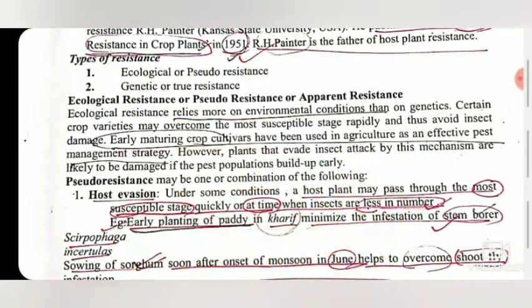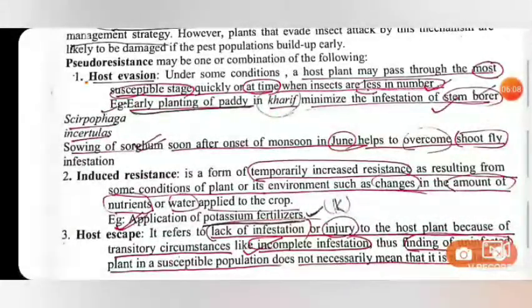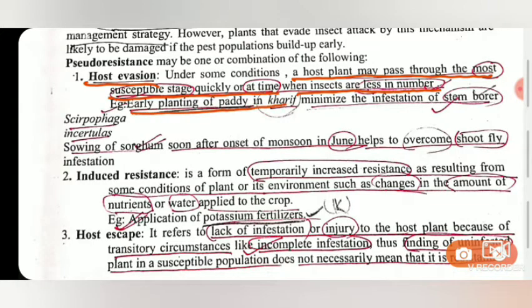So pseudo-resistance is of three types. The first one is host evasion. Host evasion is defined as when a host plant passes through its most susceptible stage quickly, at a time when the insects are few in number, before the pest builds up its population. For example, early planting of paddy in Kharif minimizes the infestation of stem borer, YSB. Sowing of sorghum soon after the monsoon in June helps to overcome shoot fly infestation.